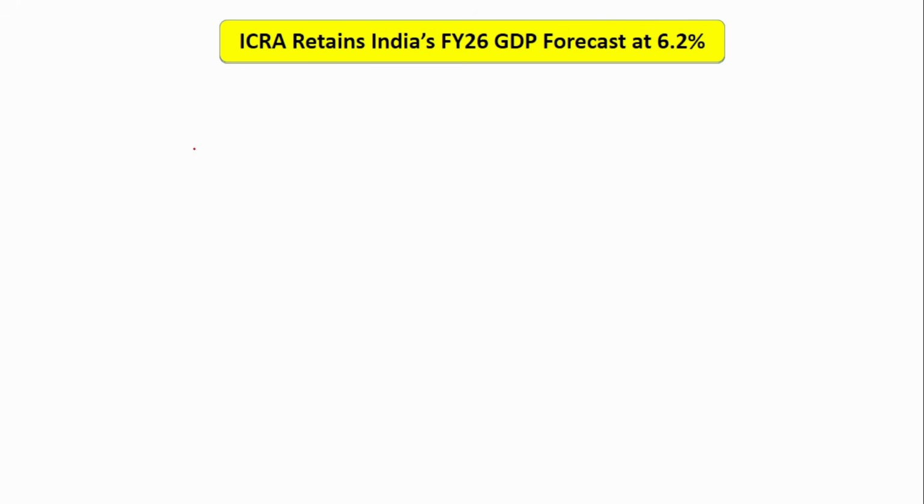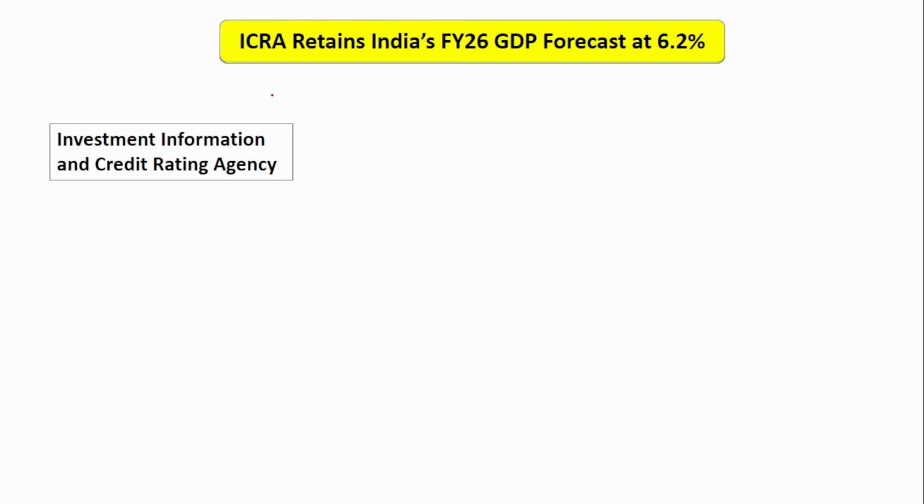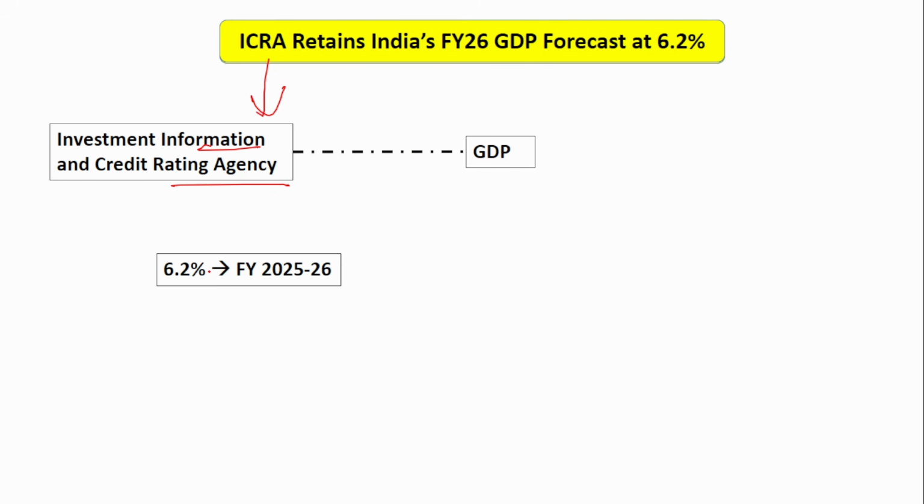Next is about the GDP projection given by the Investment Information and Credit Rating Agency, in short ICRA. It has projected that the GDP of India will grow at 6.2% in financial year 26. So in financial year 26, India is expected to grow at 6.2% as per ICRA.